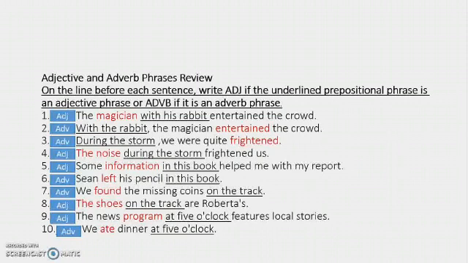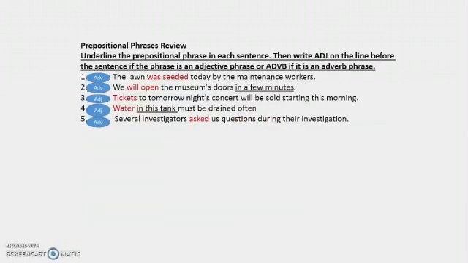Next sentence number 9, the news program at 5 o'clock features local stories. So at 5 o'clock here is an adjective phrase that modifies the noun program. Last sentence number 10, we ate dinner at 5 o'clock. So at 5 o'clock here is an adverb phrase that modifies the verb ate.